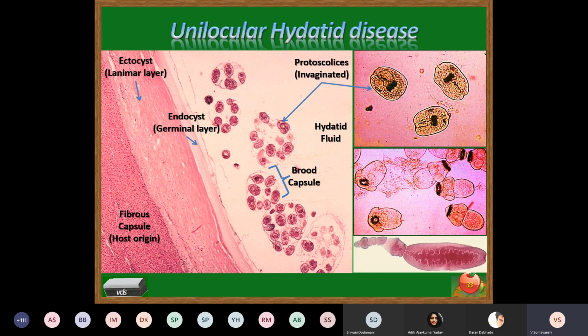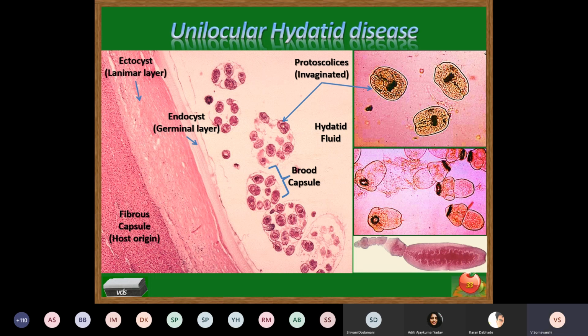Now here I have shown the histological features of the development of a hydatid cyst. You can see the ectocyst, which is a laminar layer. Below this is the endocyst, which is a germinal layer. This germinal layer initially produces a protrusion, which later becomes a vesicular structure.